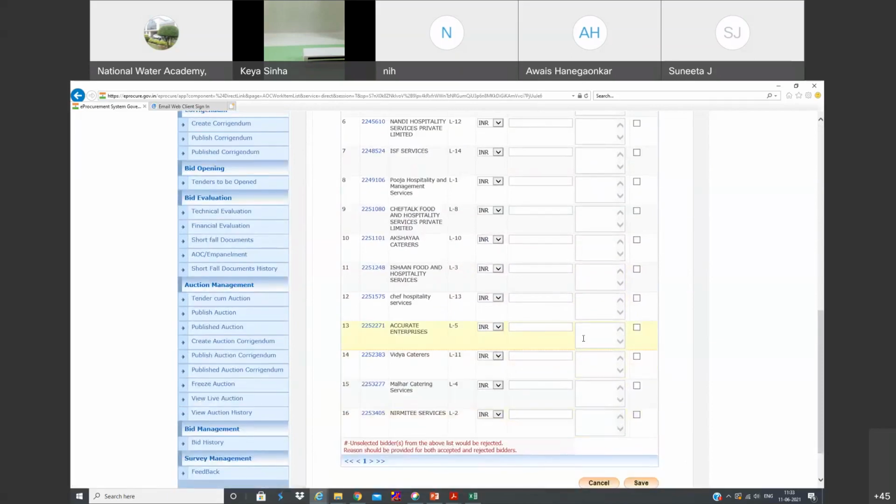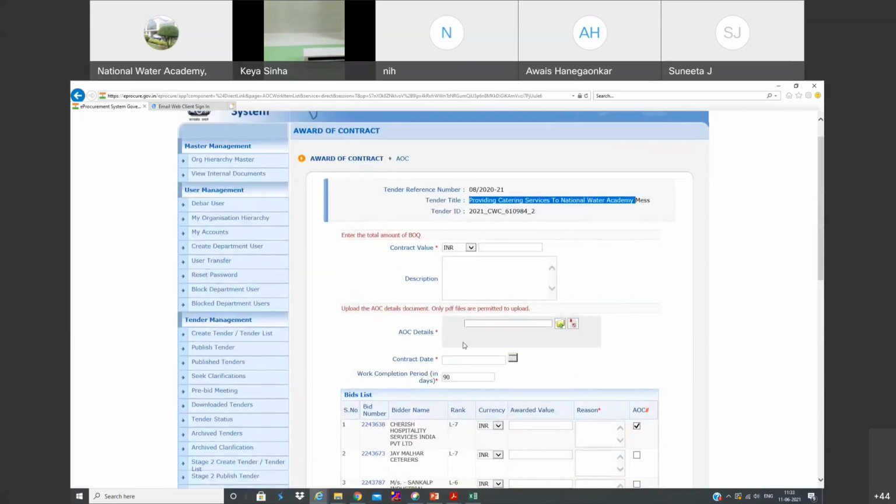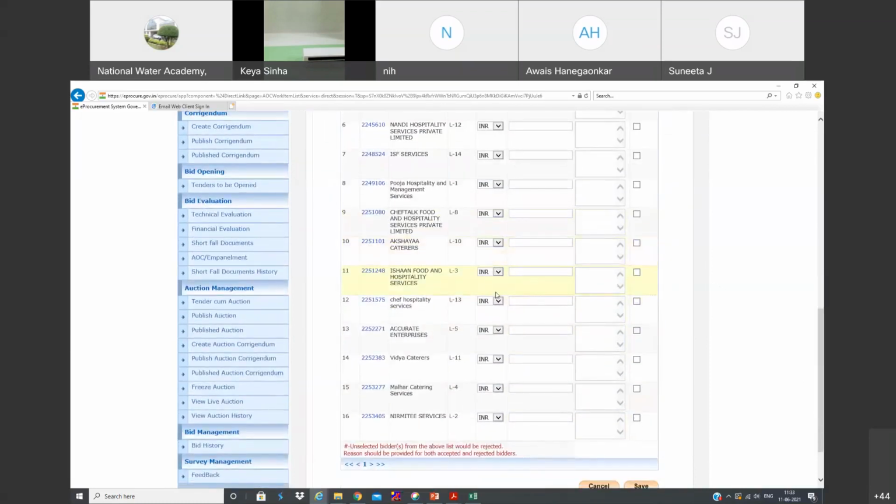If you do this, your tender is going to be abolished. I mean, it is going to be removed from this portal. From now onwards, your CPP portal has nothing to do with your tender. You can see some of the tenders are still appearing. That means the process is yet to be finished. We have manually issued the work order because we can't directly issue the work order here.